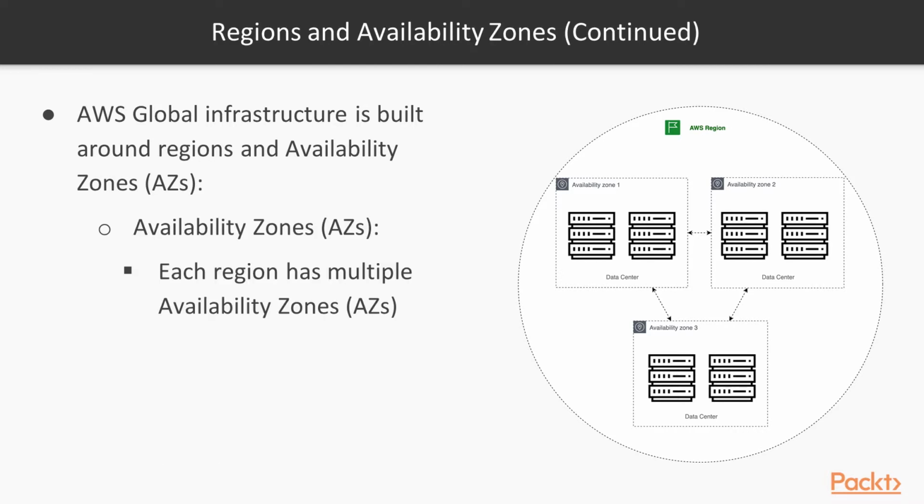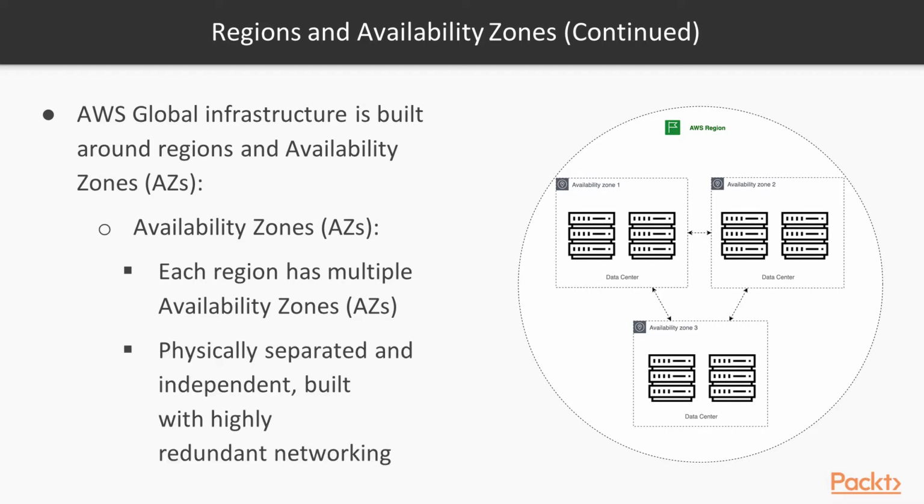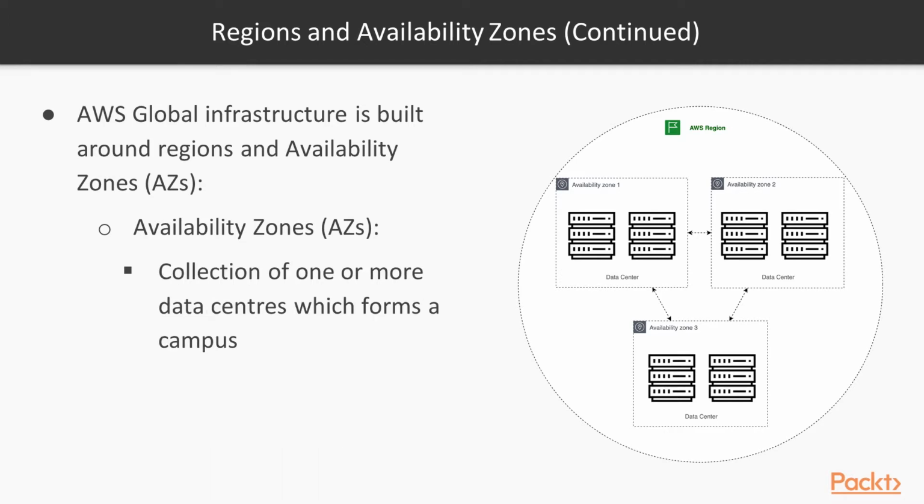Availability zones. Each region has multiple availability zones, and these availability zones are physically separated and independent, just as the regions are. They're built with highly redundant networking. In this example, we have a region with 3 availability zones, 1, 2, 3, connected via high-speed redundant networking. Each availability zone is a collection of 1 or more data centers which form a campus.